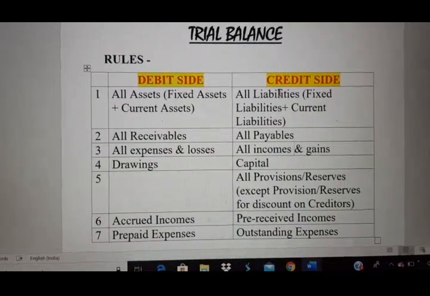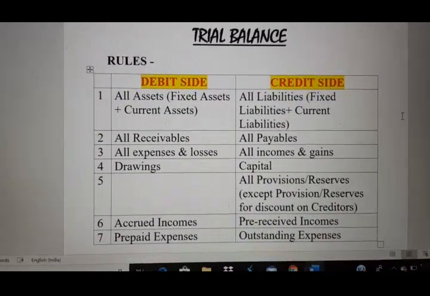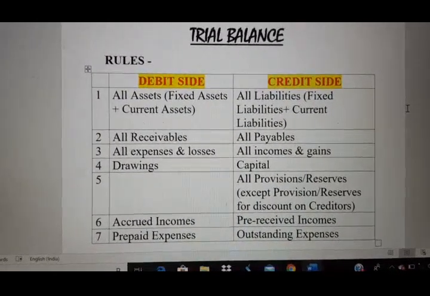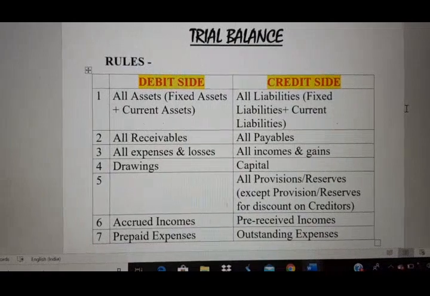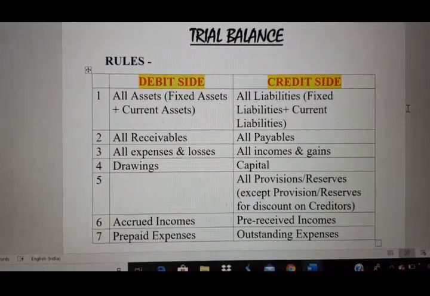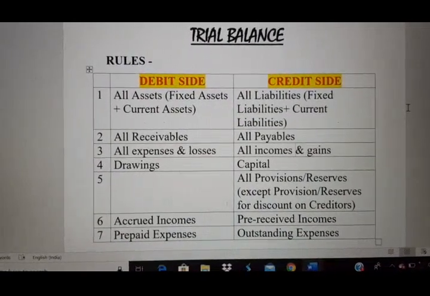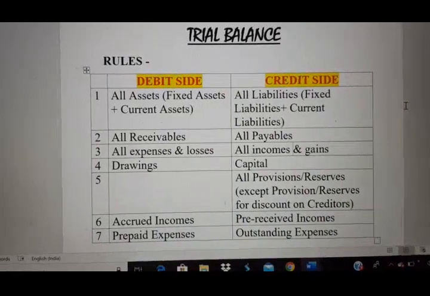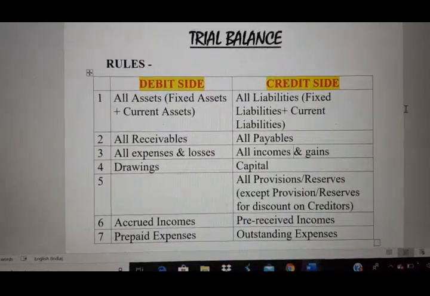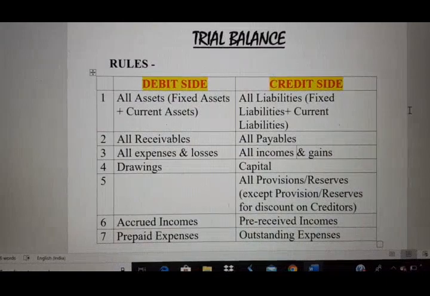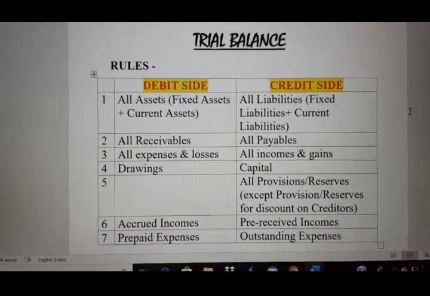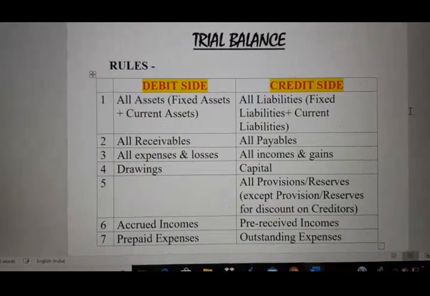If both sides are equal, we can say that the trial balance is tallied and whatever we have entered in journal and ledger is correct. But if it is not tallied, then there must be some mistake, and we have to search for it afterward.